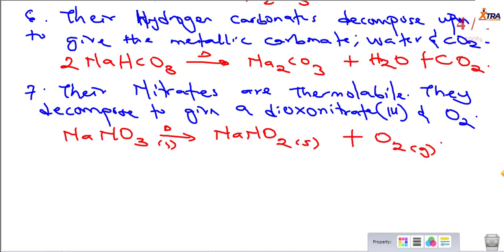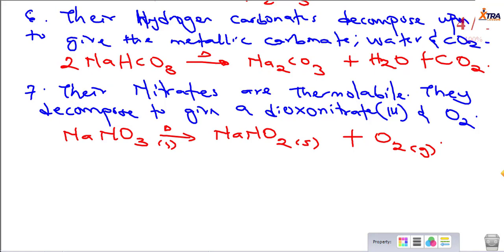This is one way you can prepare oxygen gas in the laboratory: thermal decomposition of a trioxonitrate V salt of group 1. So when you decompose the trioxonitrate V salt of an alkali metal, you produce a dioxonitrate III salt of the metal, and you give off oxygen gas, as you can see.